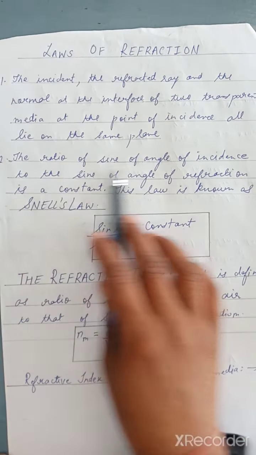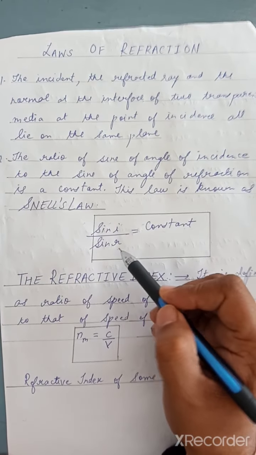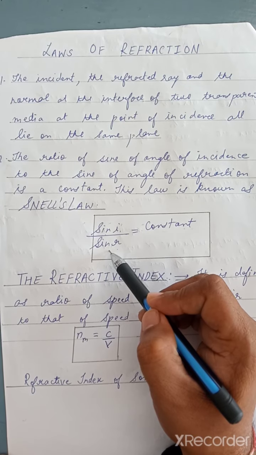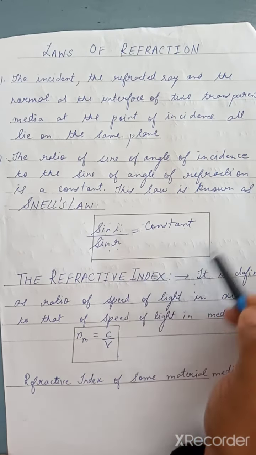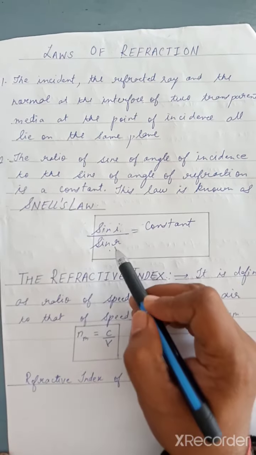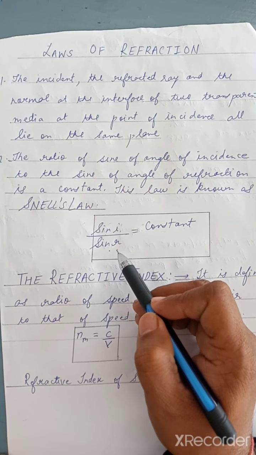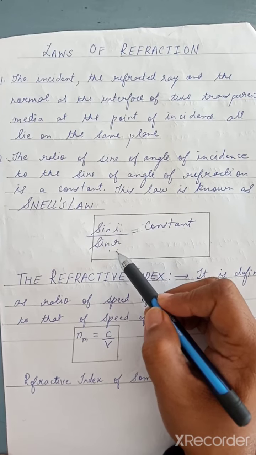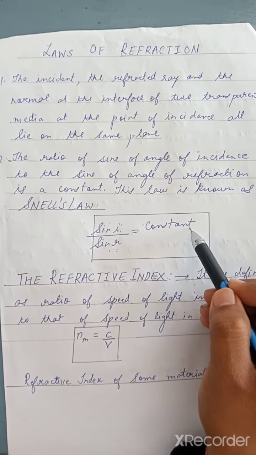We are finding the ratio of the sine of angle of incidence to the sine of angle of refraction. Now we will not read the application of it, we only have to know the law. This is the second law. And what is the second law? The ratio of the sine of angle of incidence to the sine of angle of refraction is a constant.